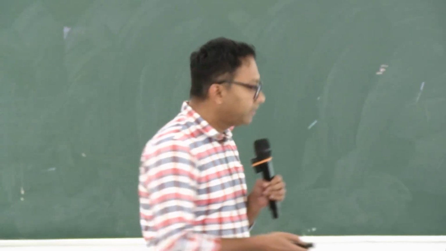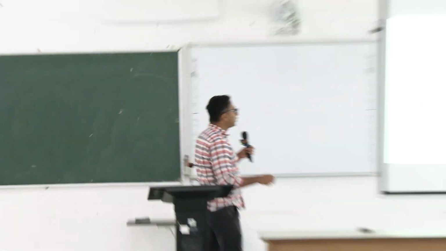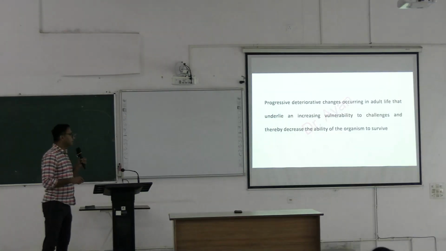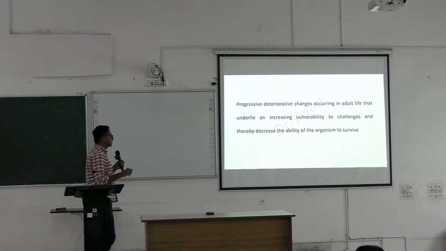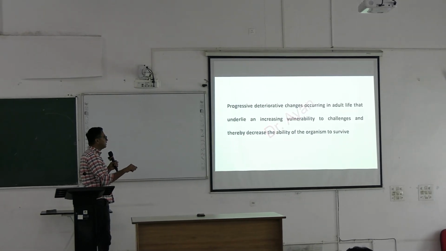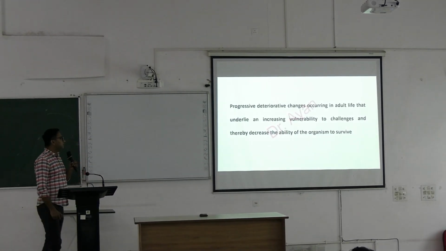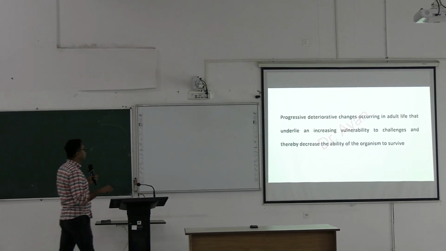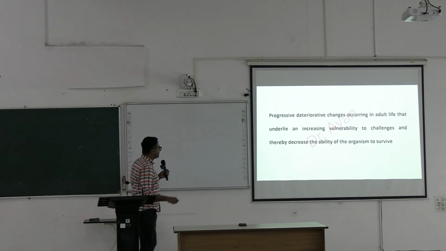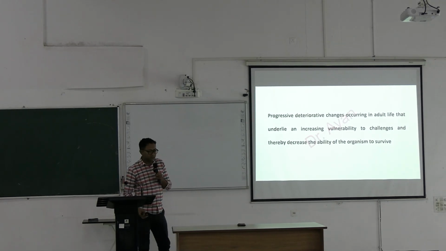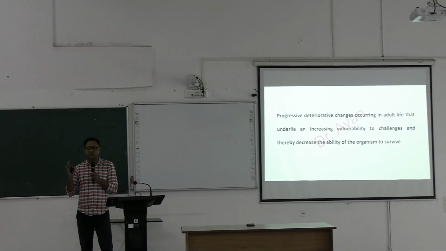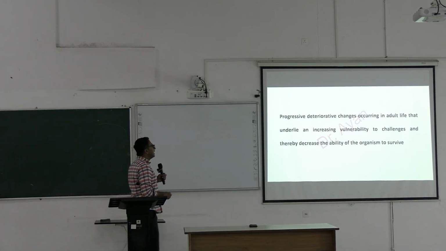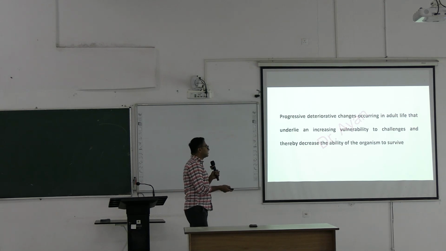What is aging? Aging is progressive deteriorative changes occurring in adult life that underlie an increasing vulnerability to challenges, and thereby decrease the ability of the organism to survive. This is the definition of aging. You might remember: progressive deteriorative changes occurring in adult life that underlie an increasing vulnerability to challenges. Highlight these things: increasing vulnerability to challenges and thereby decreased ability of the organism to survive.